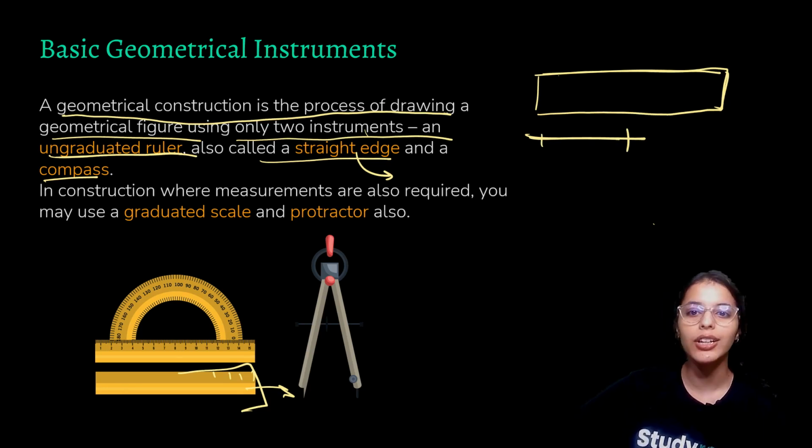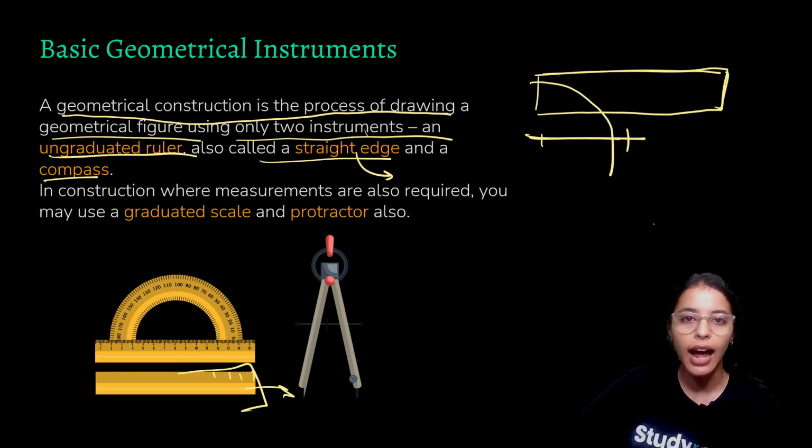And the second thing that we use is a compass. Compass helps us in drawing angles and arcs.